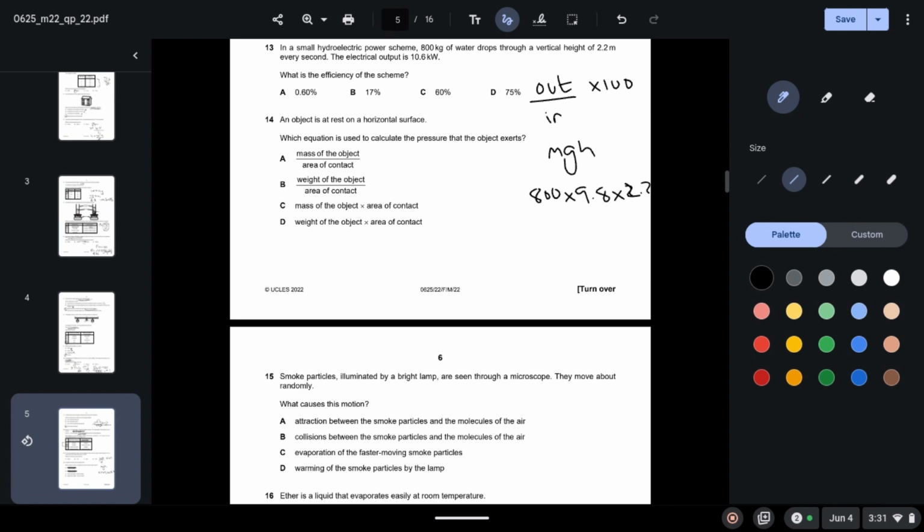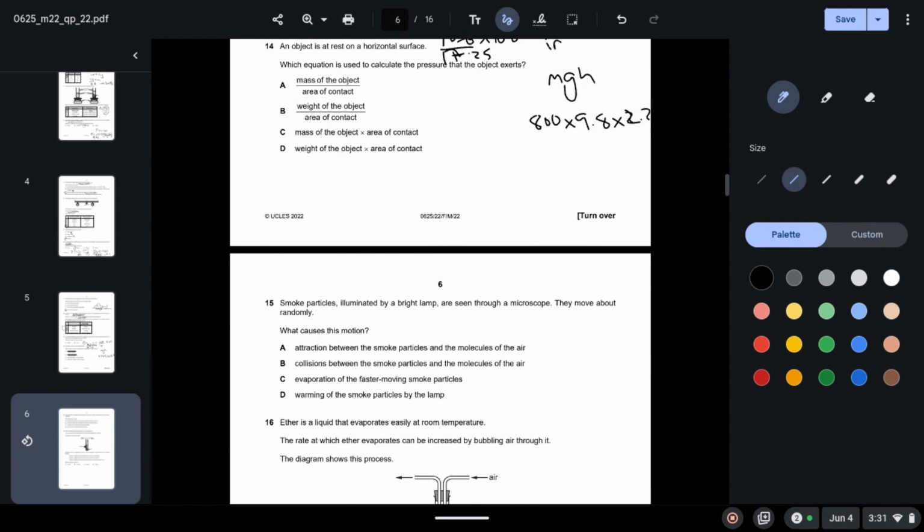So when you calculate this, it gives us 17.25 kilowatts. So 10.6 over 17.25 times 100. When you calculate this, your answer will come out to be 60%.